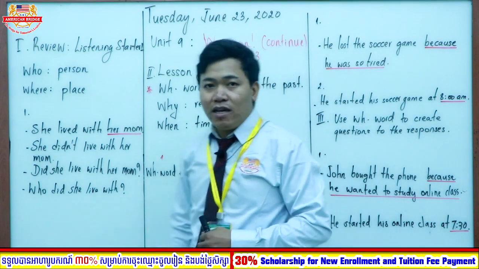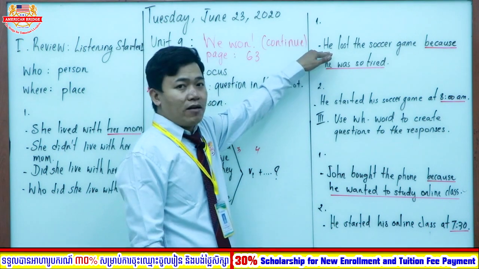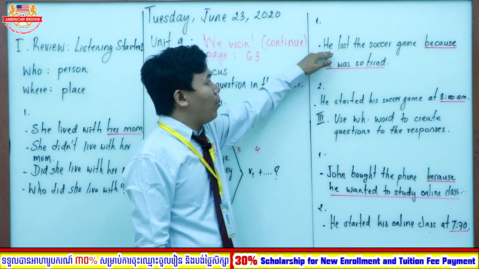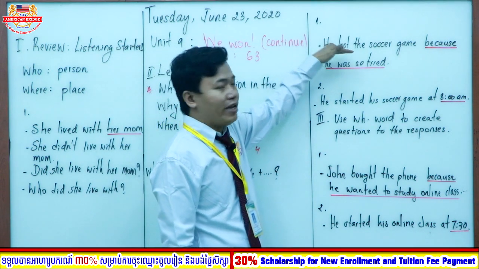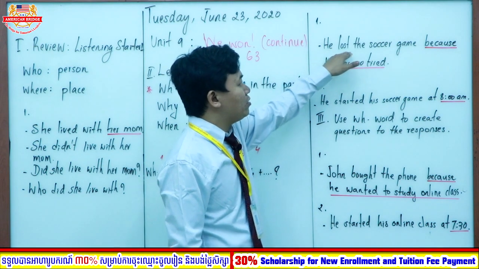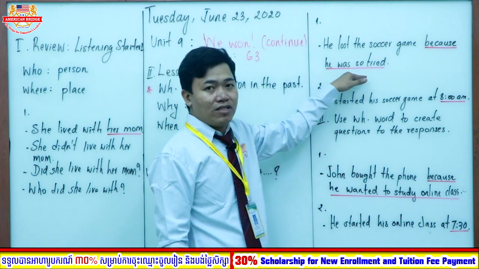Now everyone please take a look at our example together. Okay, this is the response to the question. It means that I want you all to create a question by looking at the response. So read together. He lost the soccer game because he was so tired.